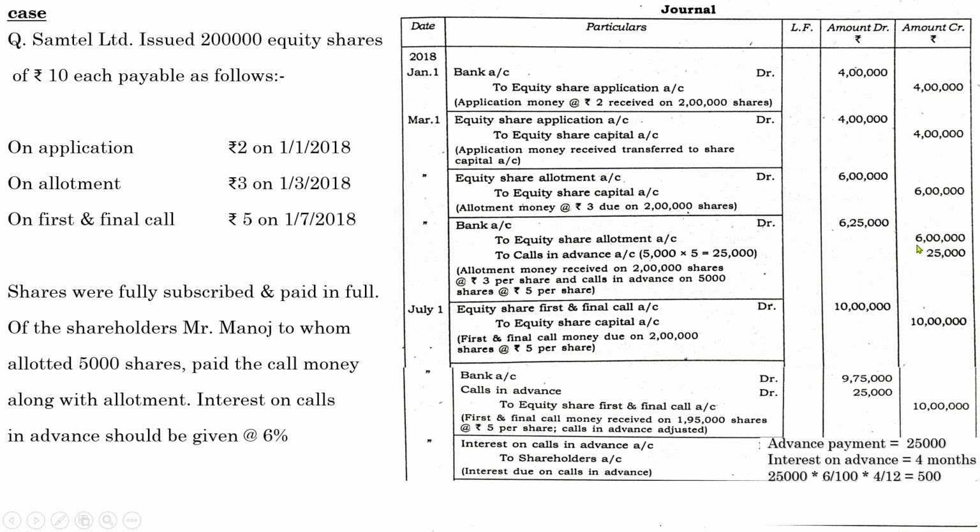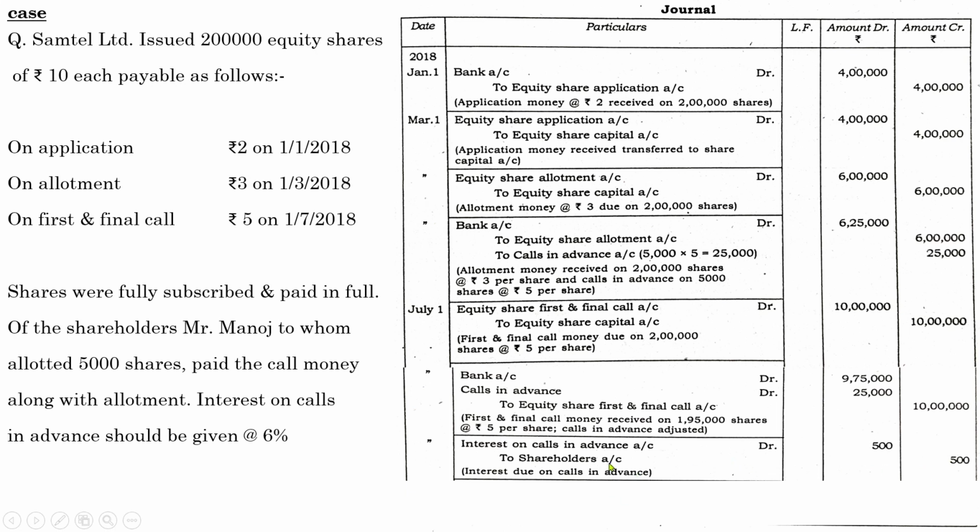So a total of 4 months is there, for which the interest has to be provided by the company. So 25,000 into interest rate 6%, so 6 by 100 into 4 by 12, because we need not provide interest for the whole year. The advance payment was done 4 months prior to the actual installment, so the company must provide interest for the 4 months. So 4 by 12, you will get 500. So the amount of interest on calls in advance account debited to shareholders is 500 on both sides.